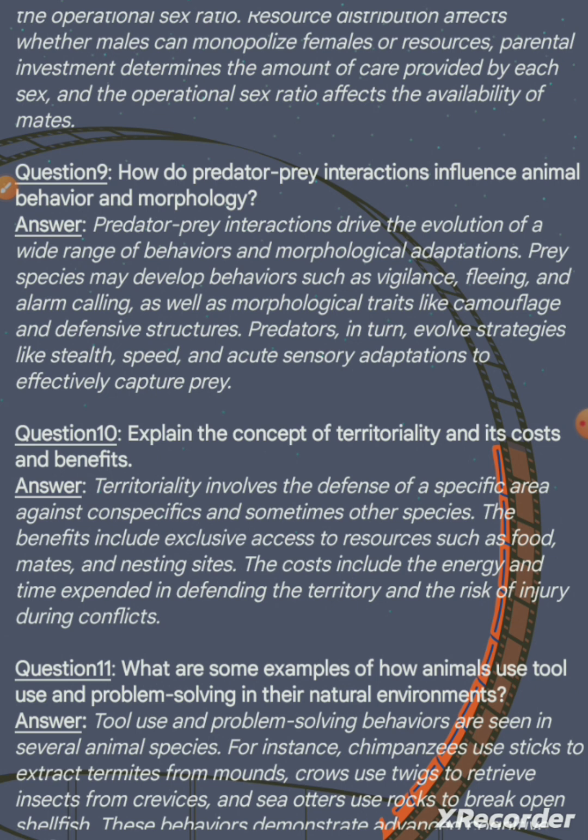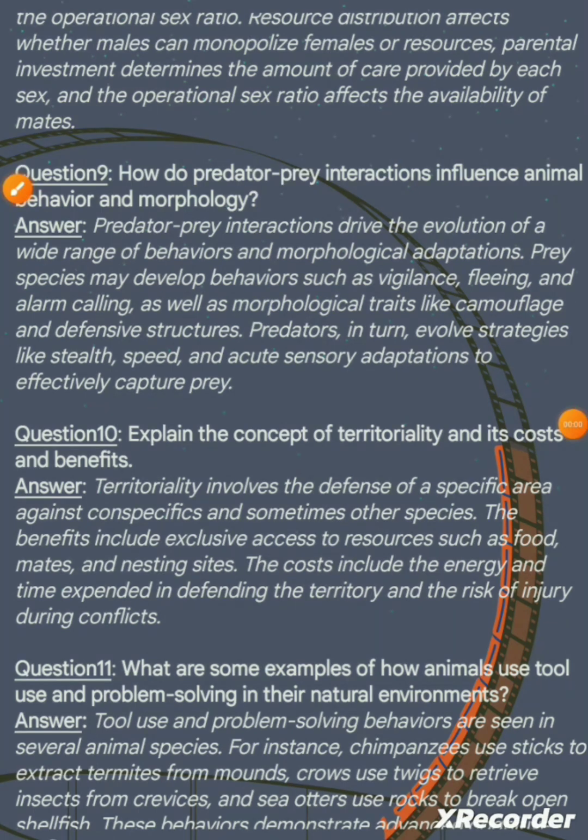Question 9. How do predator-prey interactions influence animal behavior and morphology? Answer. Predator-prey interactions drive the evolution of a wide range of behaviors and morphological adaptations. Prey species may develop behaviors such as vigilance, fleeing, and alarm calling, as well as morphological traits like camouflage and defensive structures. Predators in turn evolve strategies like stealth, speed, and acute sensory adaptations to effectively capture prey.